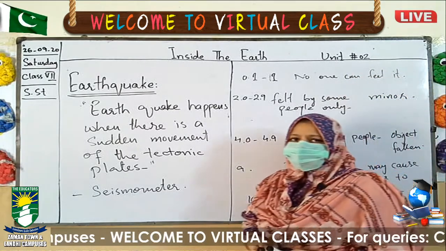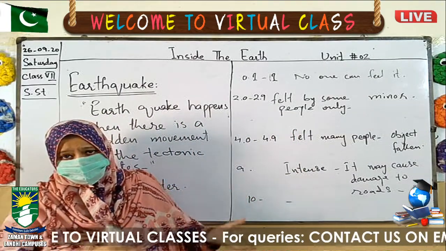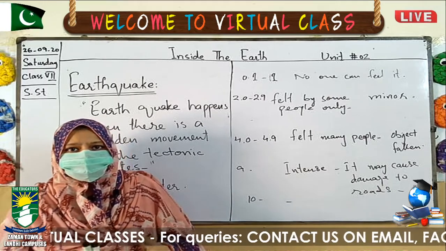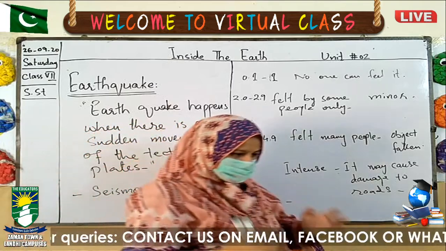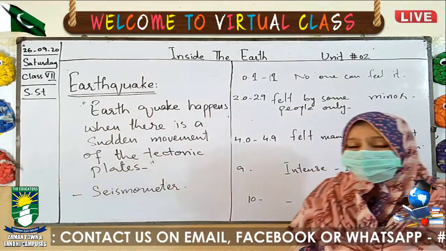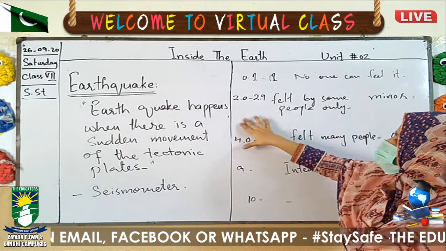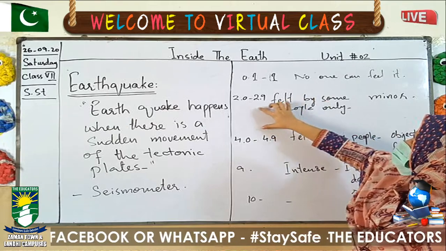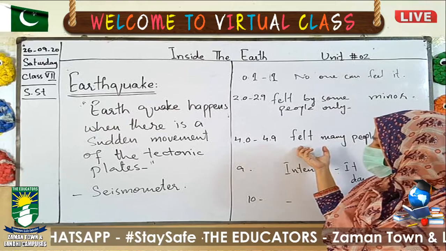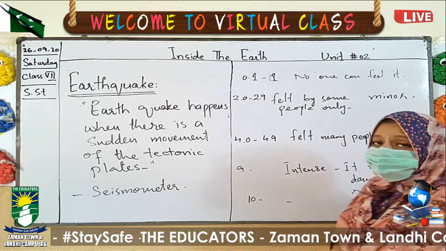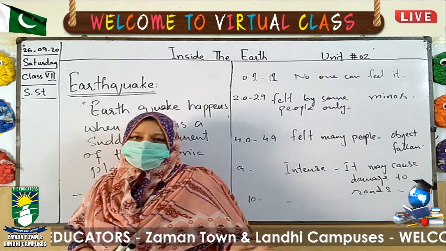Most of the time the tectonic plates are moving, but that does not cause an earthquake. An earthquake is only caused by a sudden movement with a huge intensity. You may only feel the earthquake when there is an intense, sudden movement. So there are different intensities that cause different types of earthquake. But 2 to 2.9 is minor, while 4 is milder, while 9 is intense and disastrous, and may cause damage to all the structures or infrastructures.